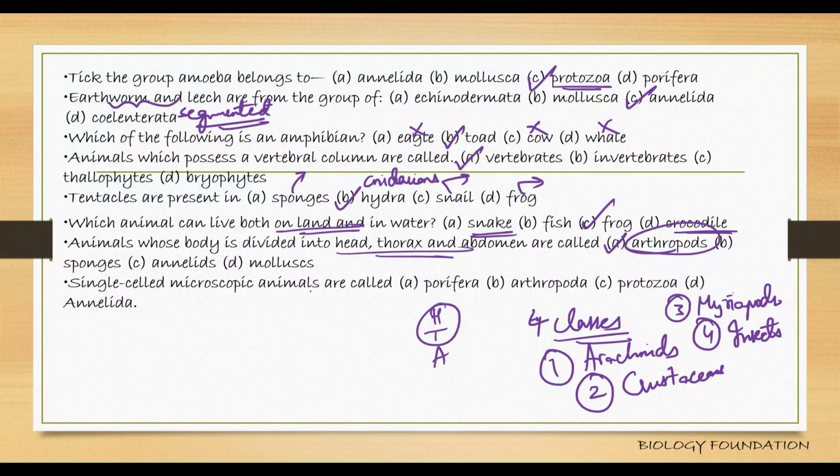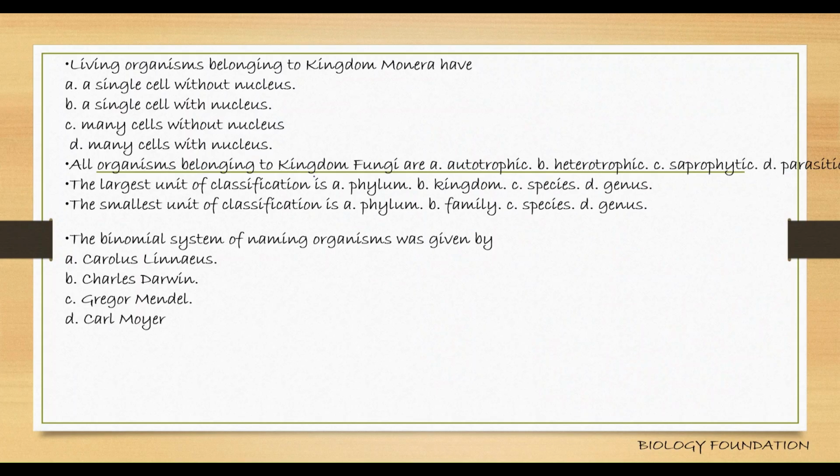Single-celled microscopic animals are called protozoa. They are microscopic, single celled, and they do have a nucleus in their cells. Examples: amoeba, paramecium, entamoeba, plasmodium. Right? Living organism belonging to the kingdom Monera. Who belongs to the kingdom Monera? Bacteria, right? Bacteria are unicellular. So the other options are wrong. And bacteria, do they have a nucleus? No. A single cell without a nucleus is the right option.